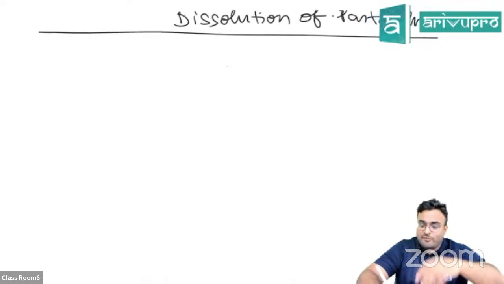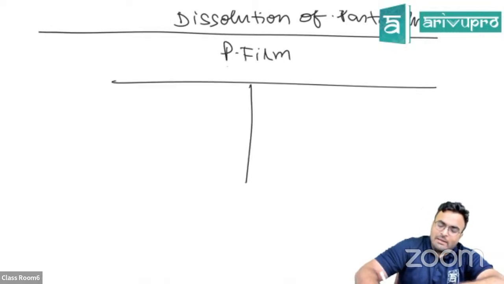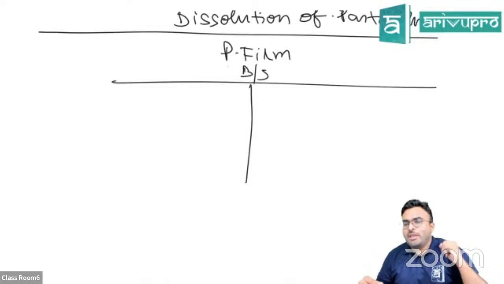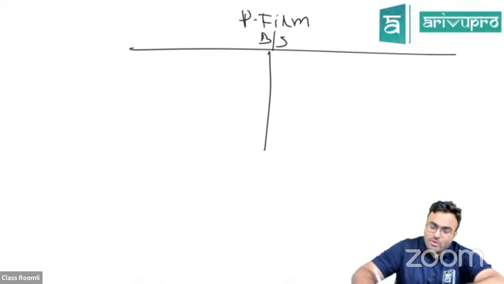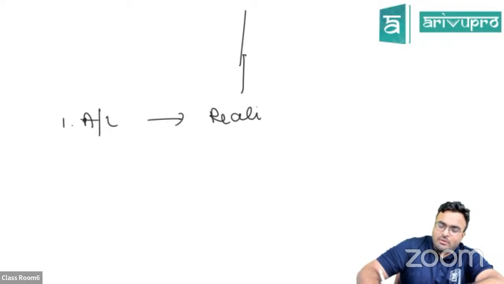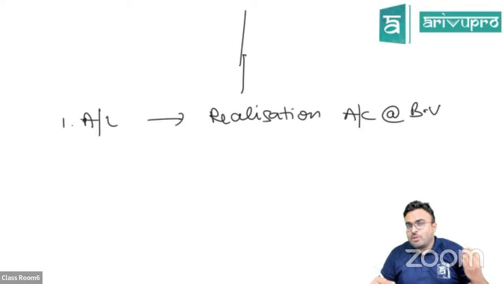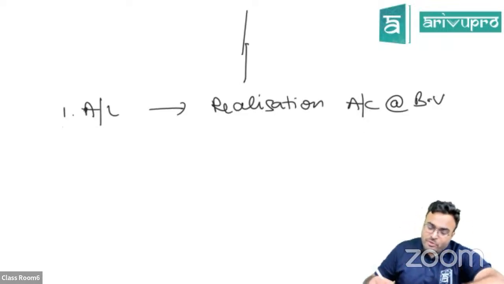Basically, we have a partnership firm which is going to shut down, and that partnership firm has a balance sheet. This balance sheet has to be emptied. You're going to empty this balance sheet. So what you're going to do first, transfer all assets and liabilities. Whatever assets and liabilities are there, transfer it to realization account. Okay, at what value? At book value. Except cash because cash might be required for future transactions.